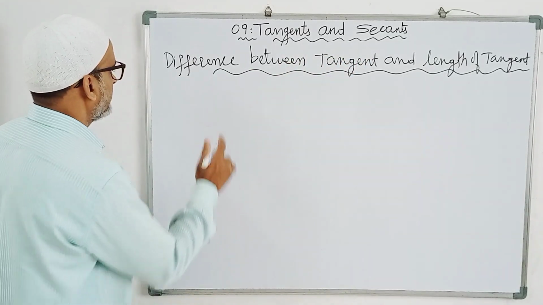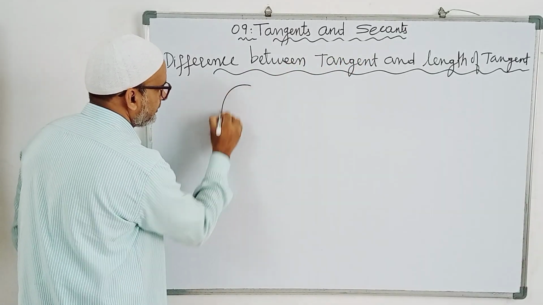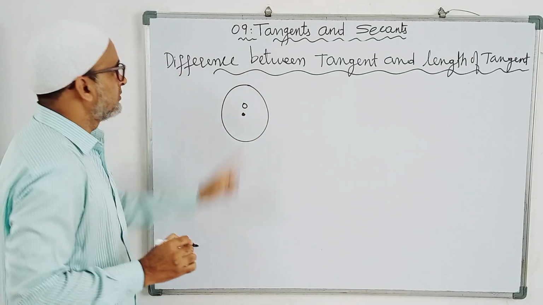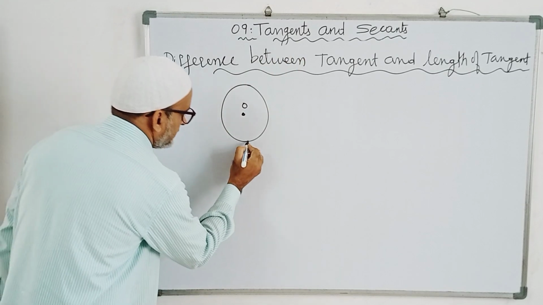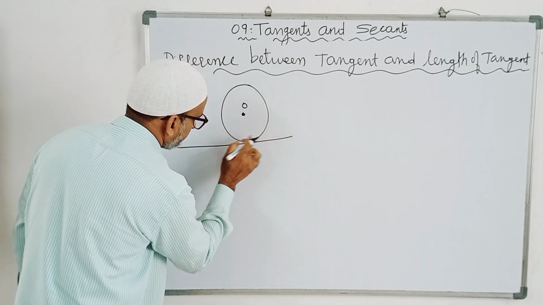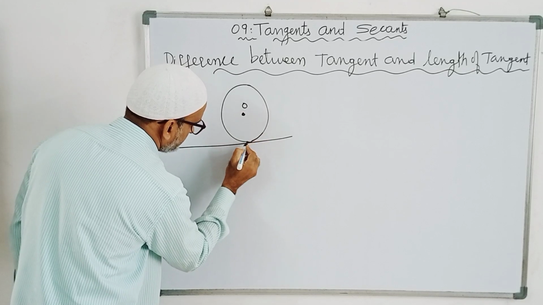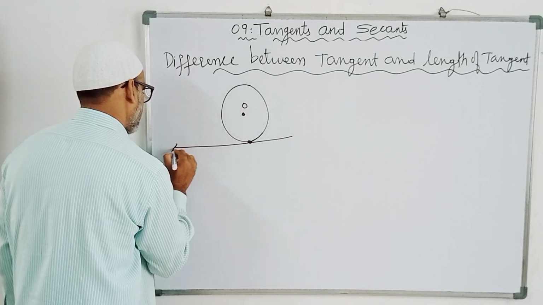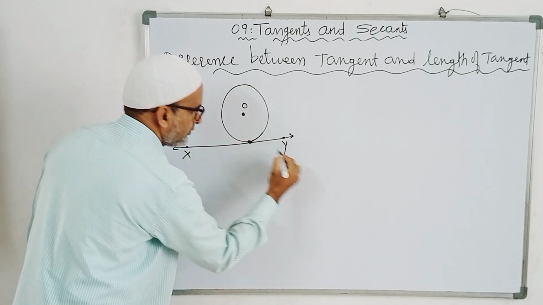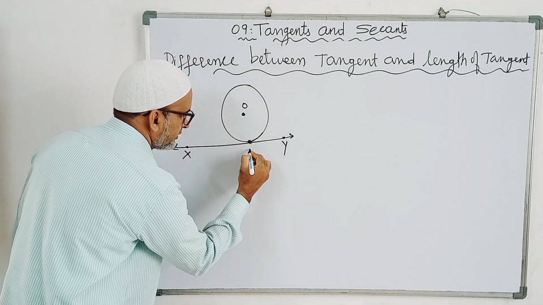No. Now you see, this is the circle with center O. Tangent, this is the point. This is the point of contact.